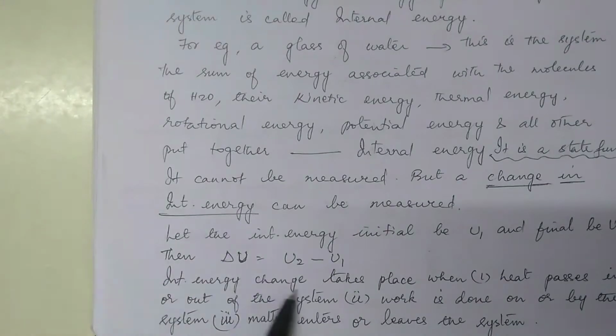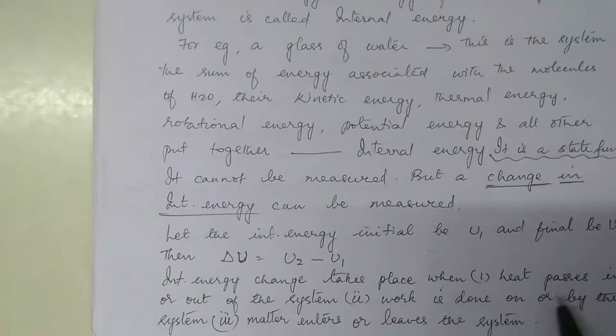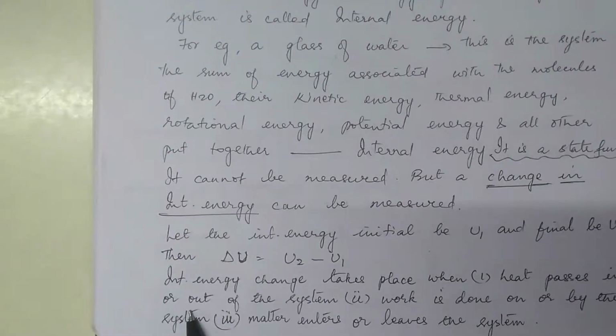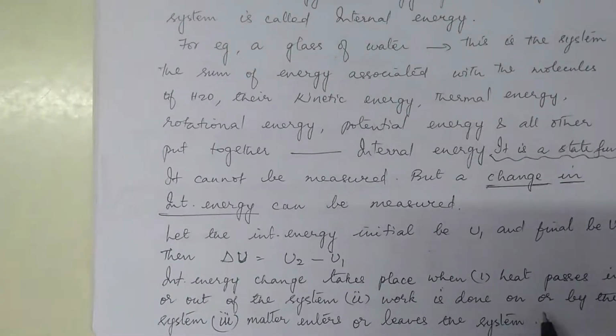Now this internal energy change, how can it take place? It can take place when heat passes into the system or it is coming out of the system. Same way, either work is done on the system or by the system, or matter is entering the system or leaving the system. In any of these ways, there can be change in internal energy that can occur in a system. Right.